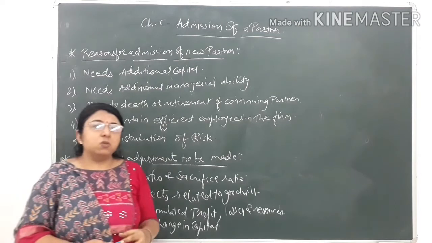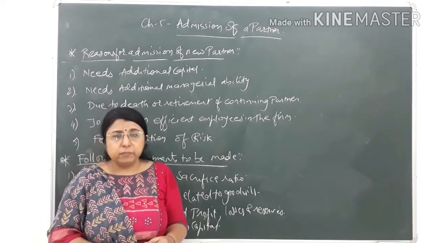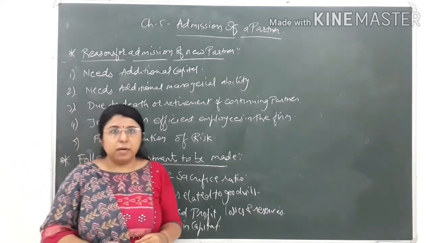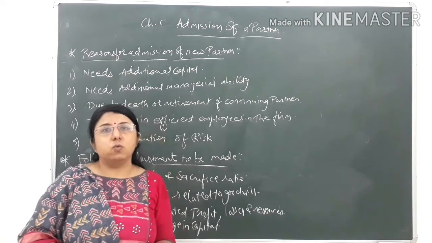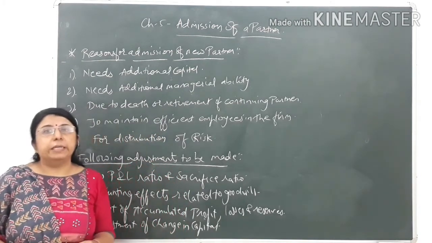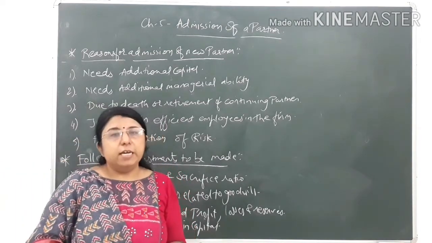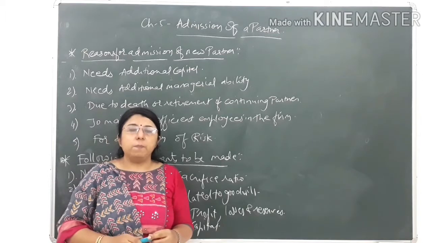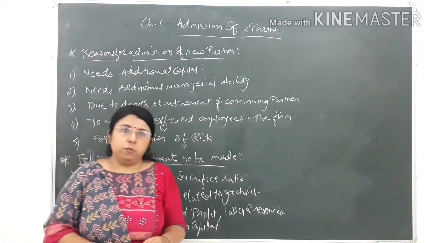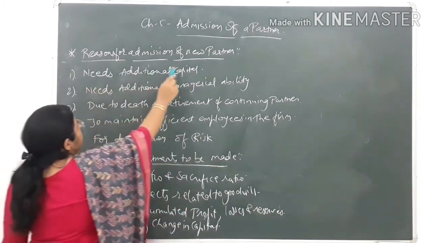Suppose the firm has two partners, A and B, and partner A is willing to admit a new partner and partner B is not willing, then the new partner cannot be admitted in the firm. It can be admitted only if the consent of all the partners is given for the admission of a new partner. Now let us see the reasons for admission of a new partner.